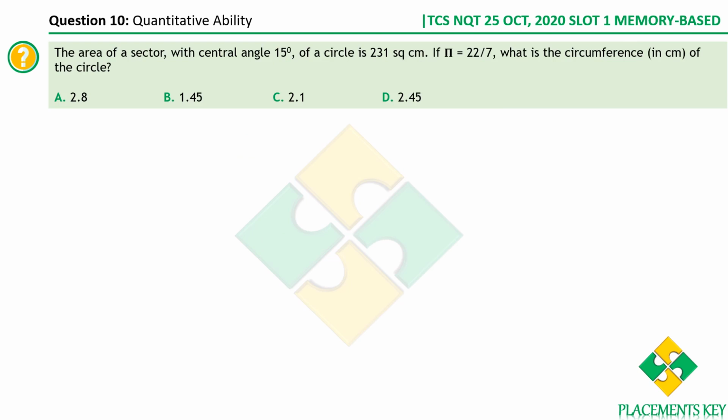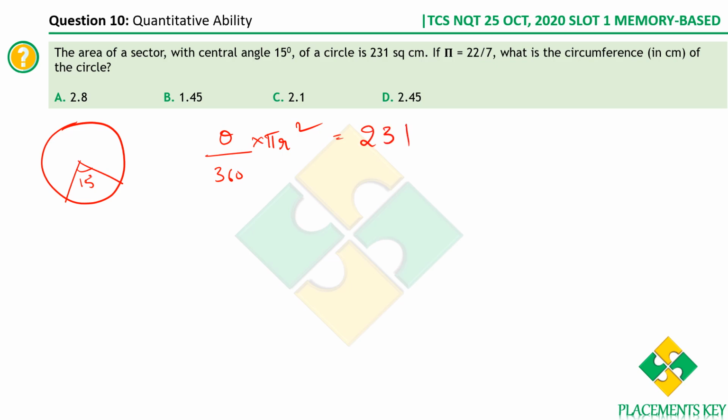Let's move on to the next question. The area of a sector with central angle 15 degrees. What is a sector first? A part of a circle is a sector. This is a sector. We are told that this central angle is 15 degrees. What is the formula for finding the area of a sector? Area of a sector is theta by 360 into pi r square. This is the formula, and this value is given as 231.